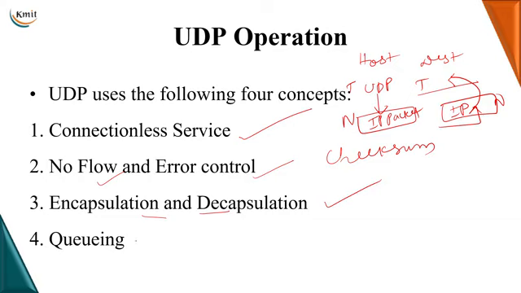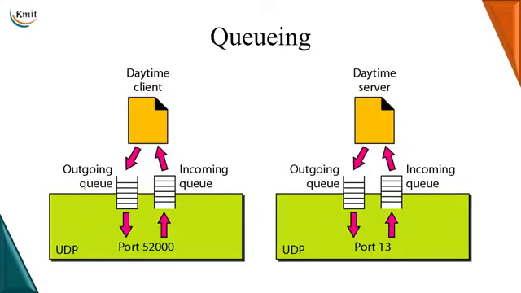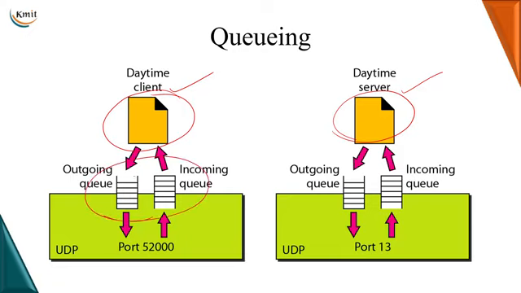Then it makes use of the concept of queuing. Let me explain this with a diagram. As I told you, we require a pair of addresses for the client machine and the server machine. This is the process on the client machine requesting the service of the process on the server machine. For every process which is in execution, we will allot a queue, which will have an outgoing queue and an incoming queue.